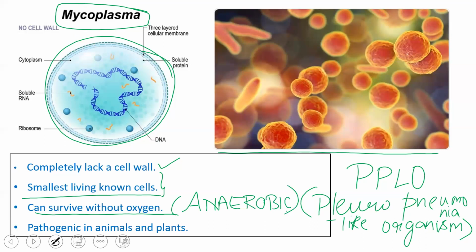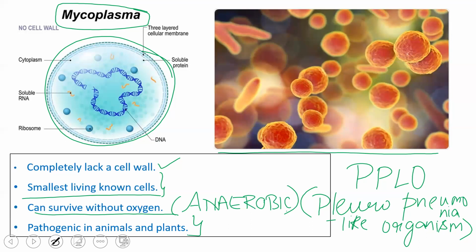Aerobic conditions. And they are highly pathogenic in nature. They are pathogenic for both plants as well as animals. So this is regarding Monera, kingdom Monera.